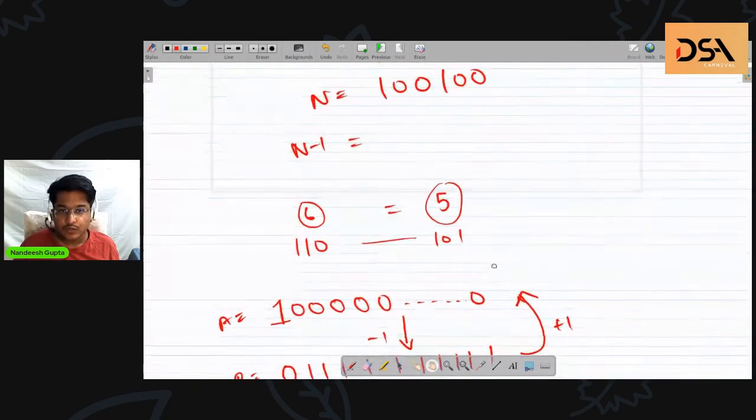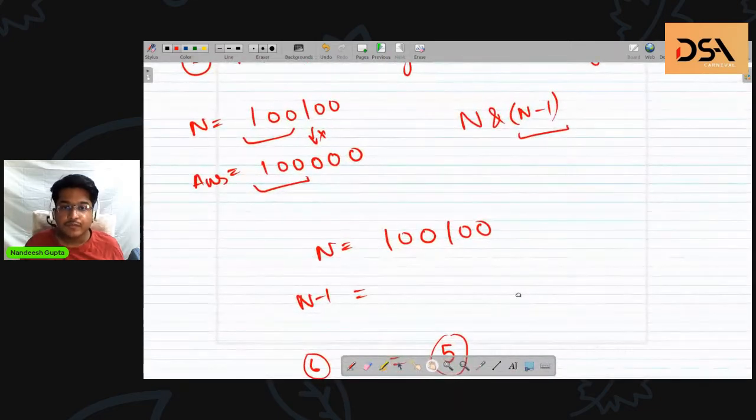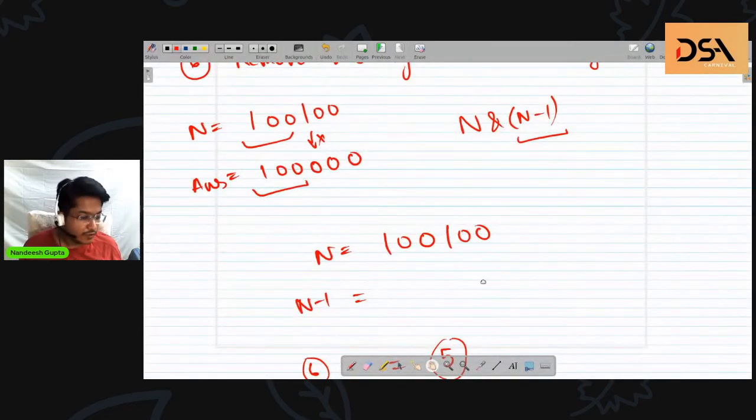Great, no doubt. Okay, so now coming back to the original question, what is n minus 1 here, where I have underlined?